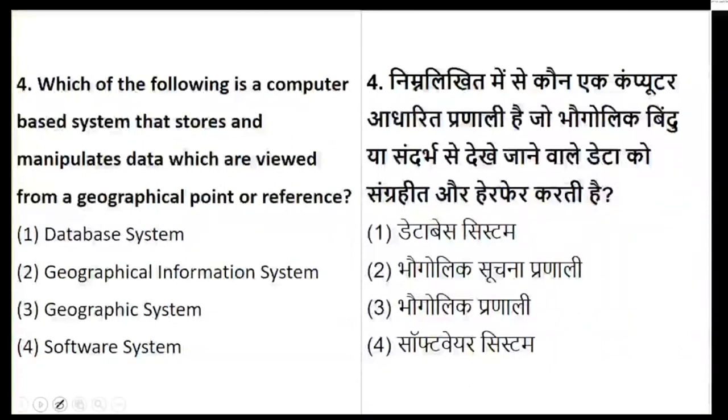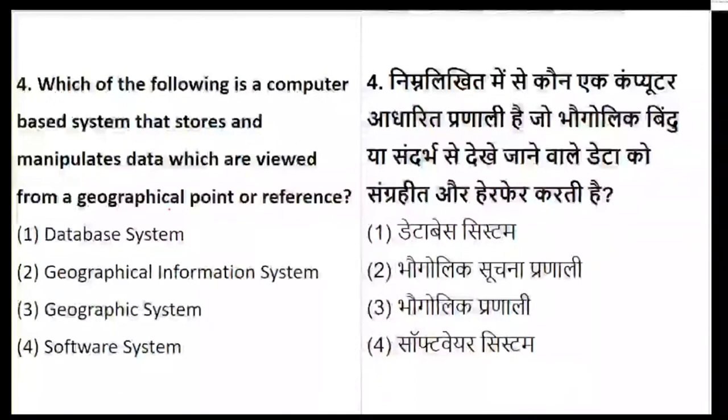Okay. Now coming to question number 4. Question number 4 is on the screen. Your time has started. Question number 4 asks: which of the following is a computer-based system that stores and manipulates data which are viewed from a geographical point of reference? So it is talking about a computer system that stores, and not only stores the information but also manipulates the data which are viewed from a geographical point of reference.